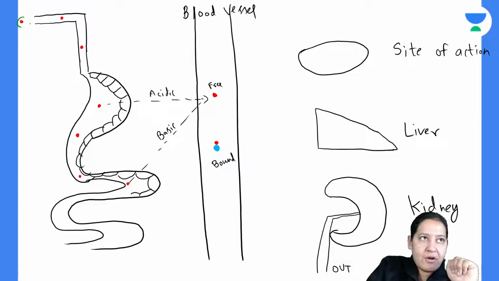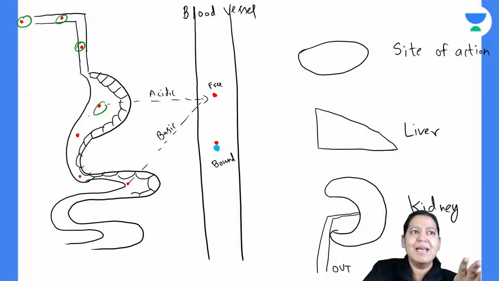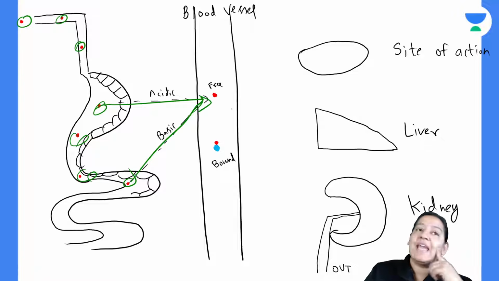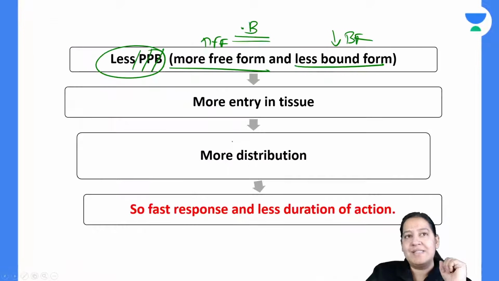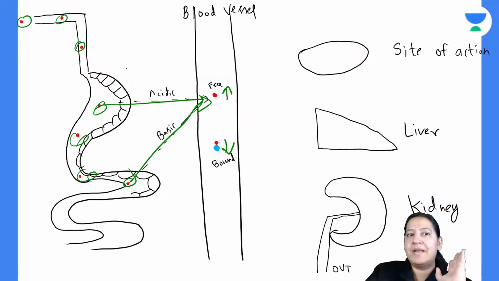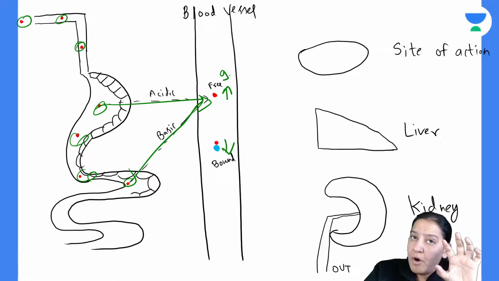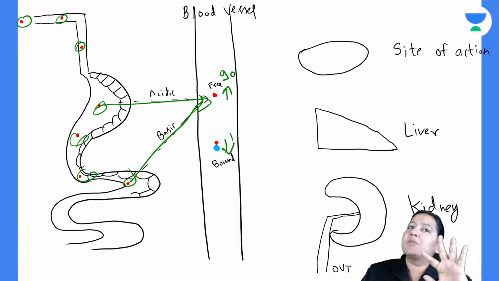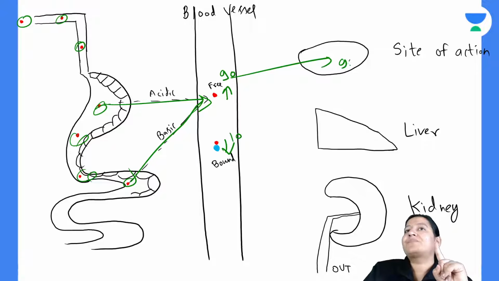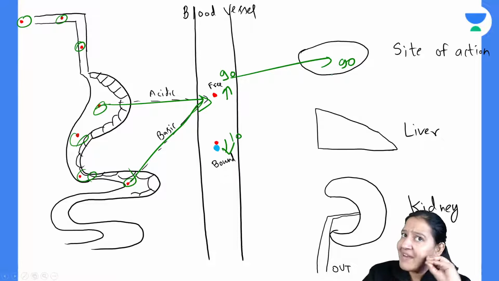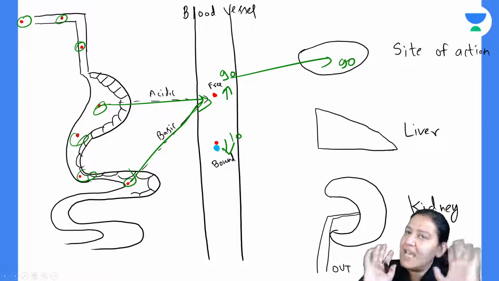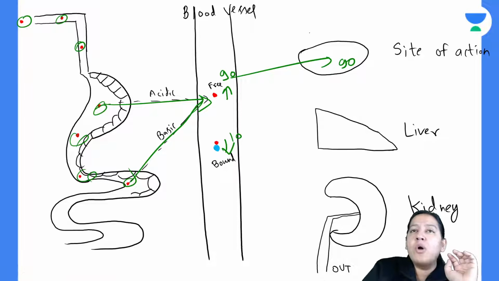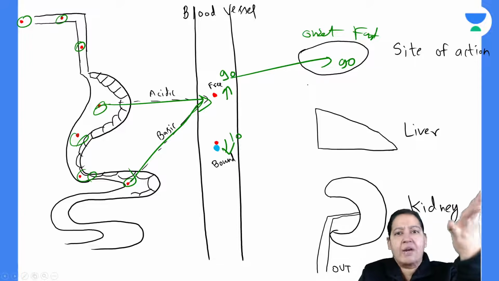You are taking a drug for a headache or any disease. The drug is going inside. The drug got absorbed. But here I am saying the free form is more and bound form is less. So what will happen? Just suppose free form is 90 now, and bound form is only 10. So 90 will enter the site of action, all together at the same instant. So onset is very fast. As soon as you take the drug, within half an hour, it will show its action.